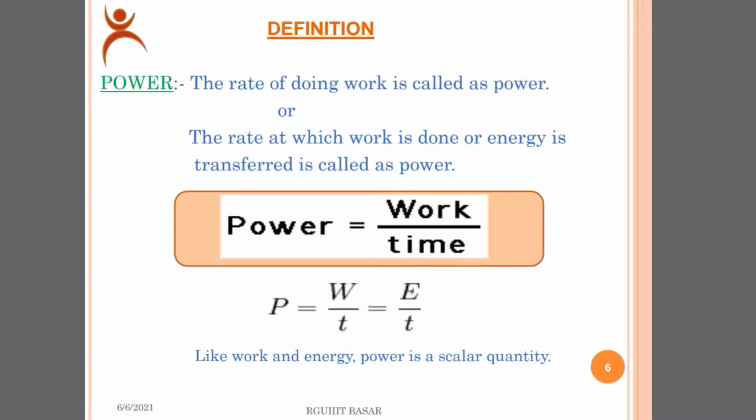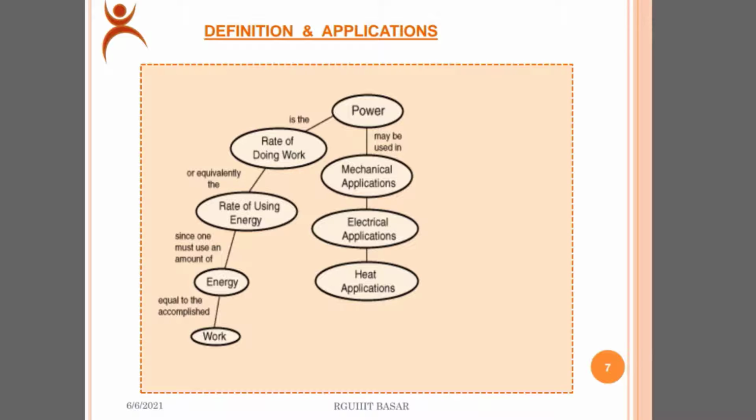Power. The definition of power: the rate of doing work is called power. The rate at which work is done or energy is transferred is also called power. The general formula for power is work done per time, where work is given by W and time is given by T. Like work and energy, power is a scalar quantity. Then go to another slide.